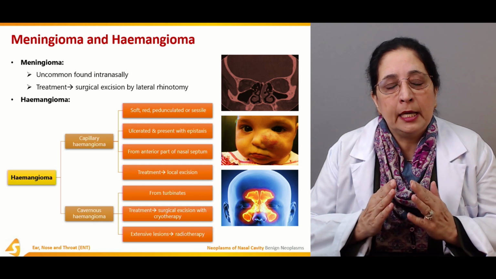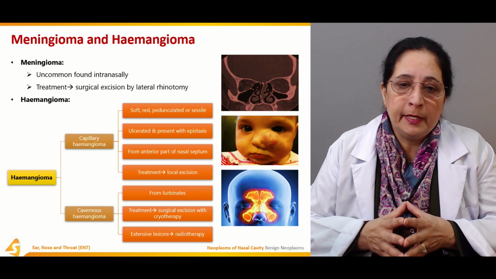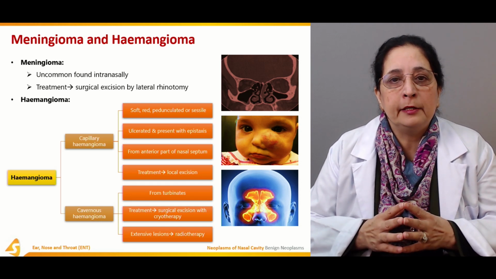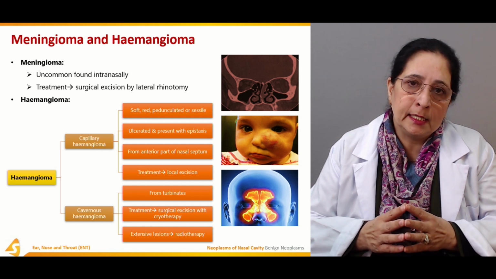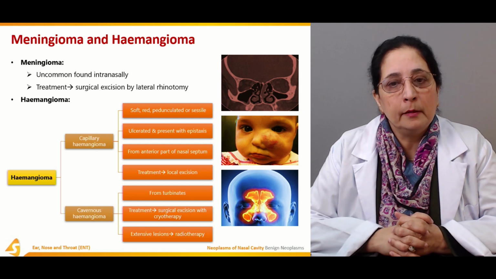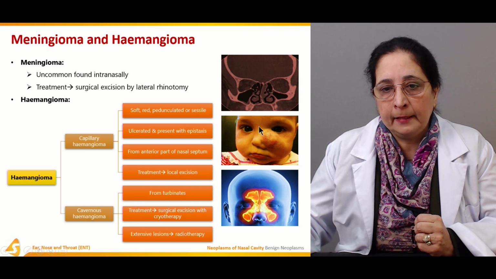One is from the anterior part of the septum, one is from the turbinates. Capillary hemangiomas bleed very easily, and they can be sessile or pedunculated. These are the pictures of the hemangiomas and the tumors.